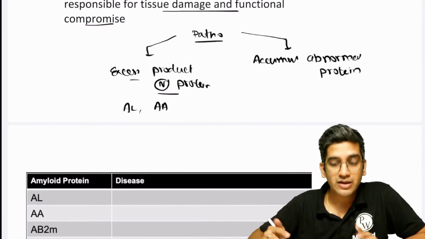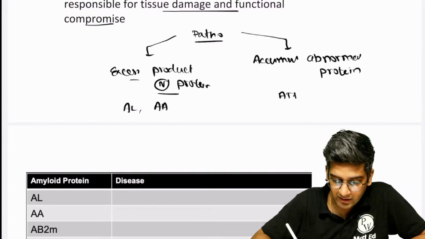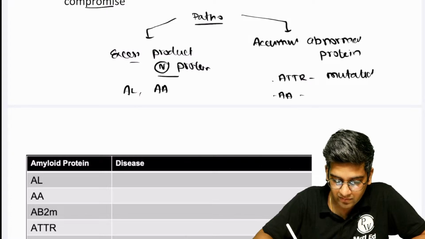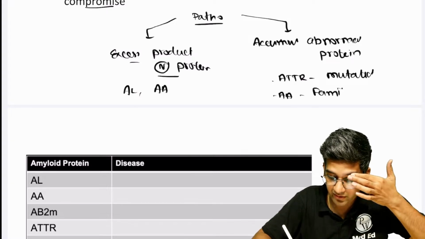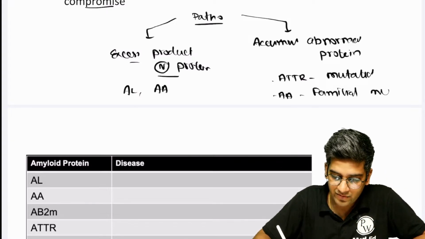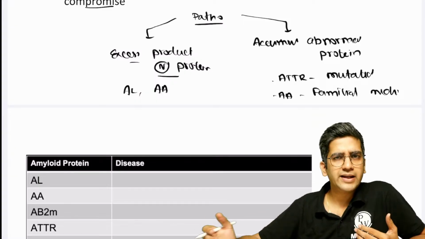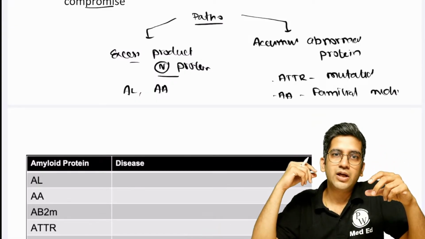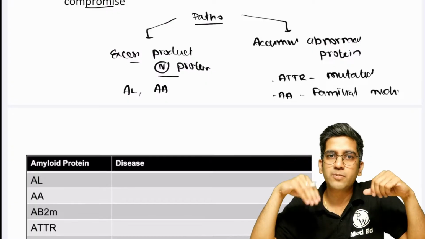At the same time, we have familial amyloidotic polyneuropathy. ATTR can be mutated as well. AA can also be mutated, for example, in familial Mediterranean fever, right? In familial Mediterranean fever, in familial neuropathies, we can have mutated proteins, right? So I can have excess production of a normal protein or a normal production of an abnormal protein, right? This is what is going to cause the protein accumulation.